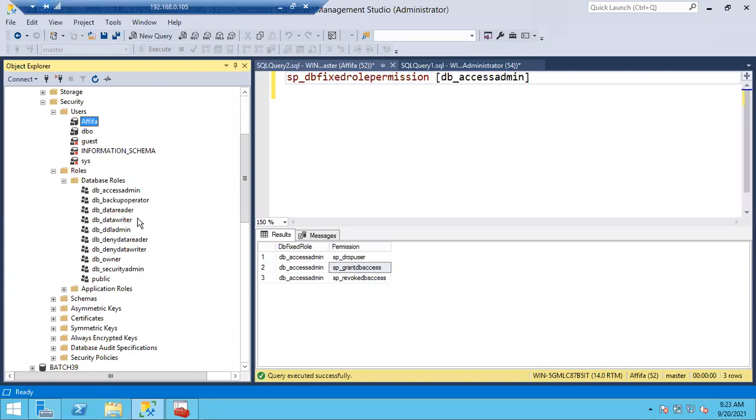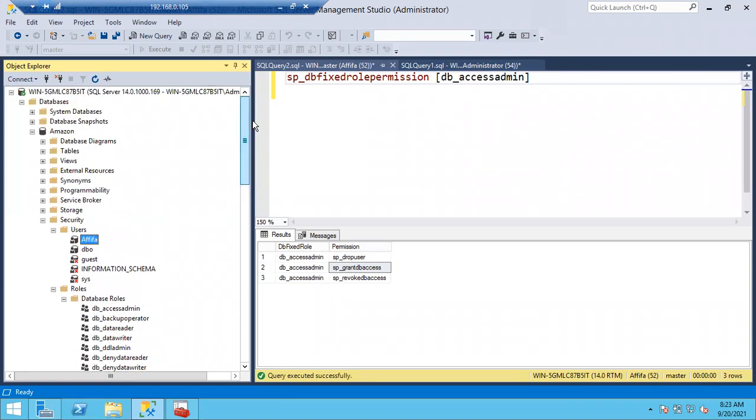DBO is a default user that will come once you install SQL Server or once you create the database. This DBO will be helpful for all the sysadmins. In case Afifa is a sysadmin, no user will be created for Afifa at the database level. Why?